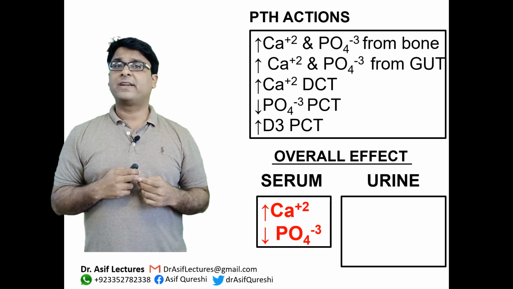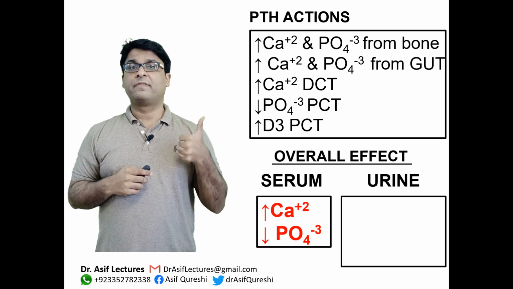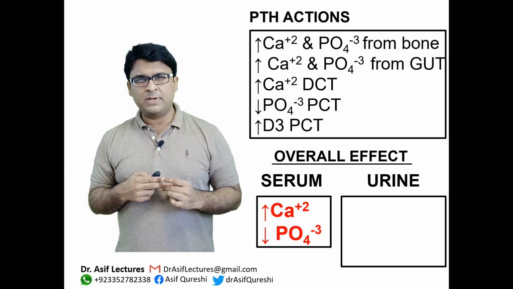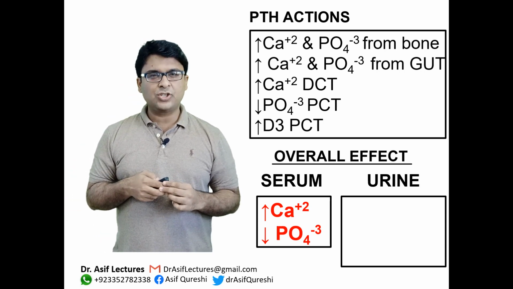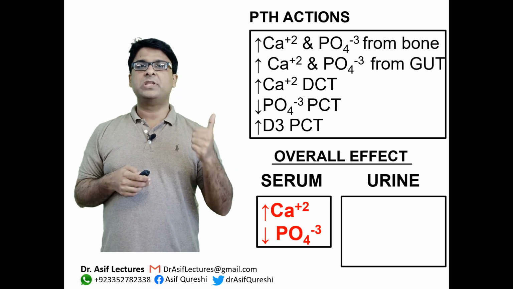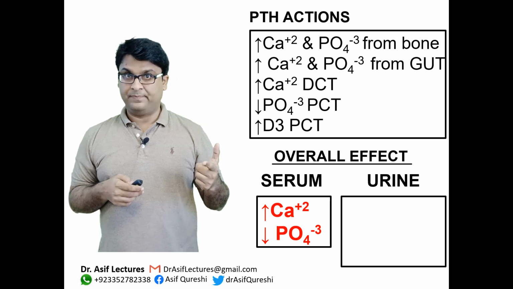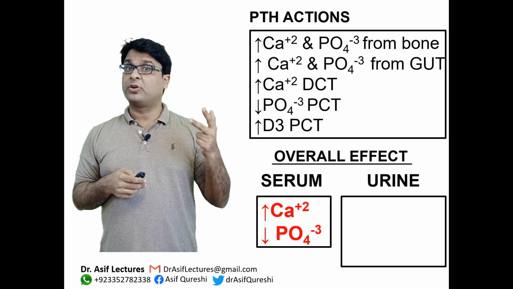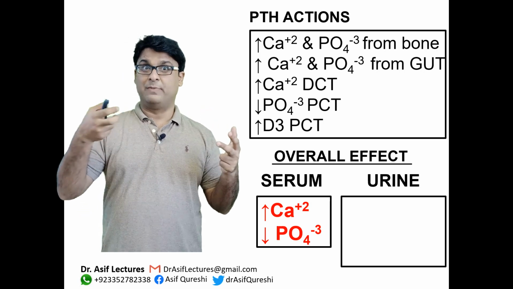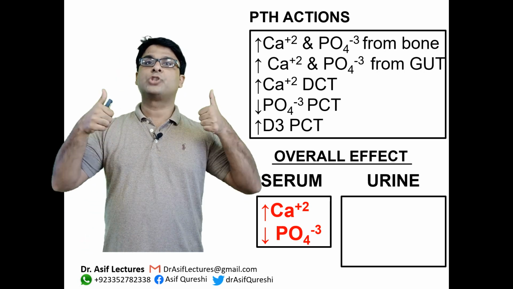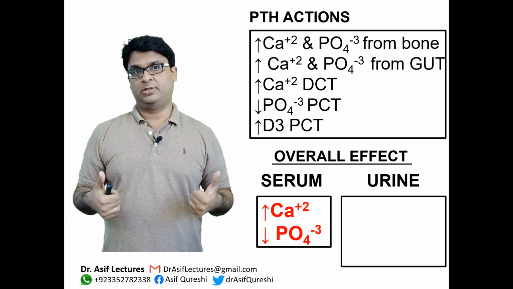So the overall effect in the serum is increasing the level of calcium and decreasing the level of phosphate. How is calcium increased? By the action of PTH on bones, by the action of PTH on vitamin D, and by the action of PTH on the kidney, reabsorbing more calcium. All these actions contribute towards increasing the concentration of calcium in the blood.